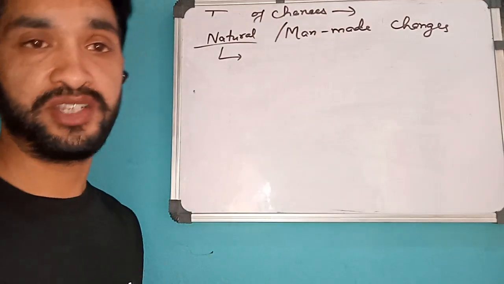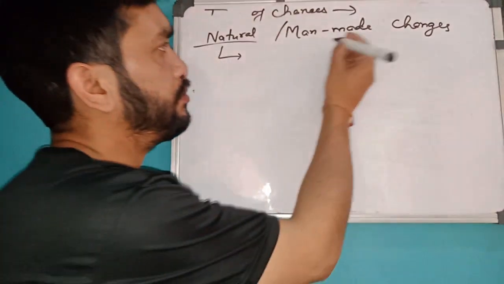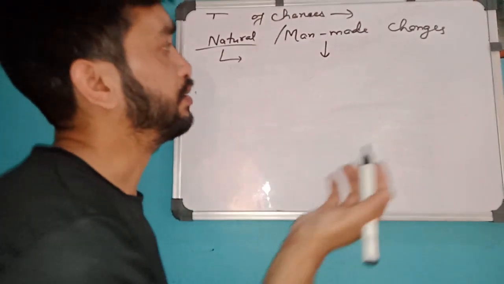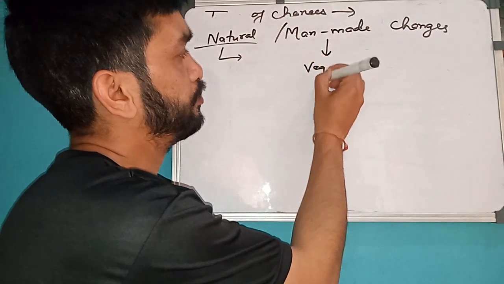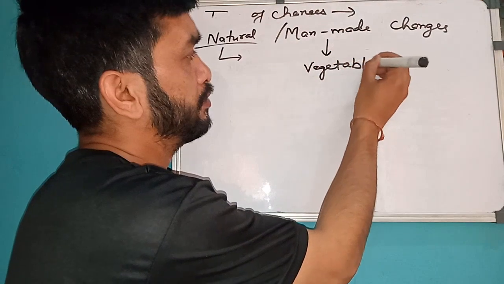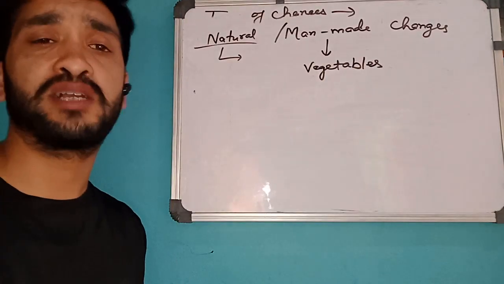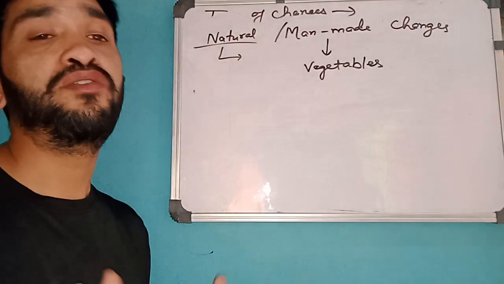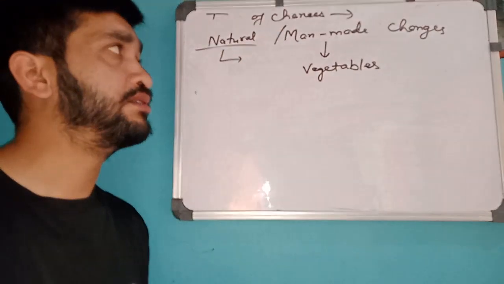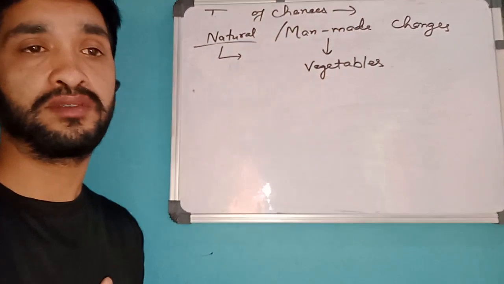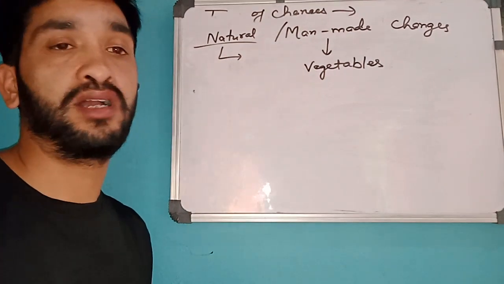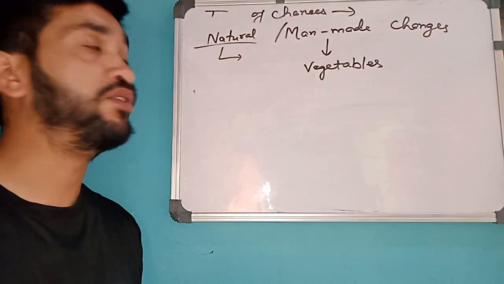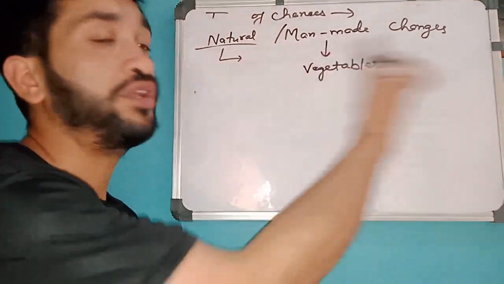Now what are man-made changes? For example, you went to the market and you bought some vegetables. This is just an example from your basic life. If you keep the vegetables on the plates, they won't get cooked by themselves.